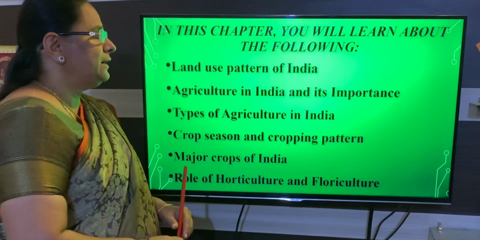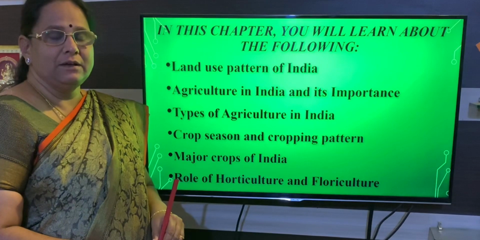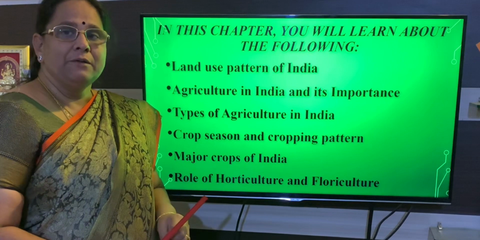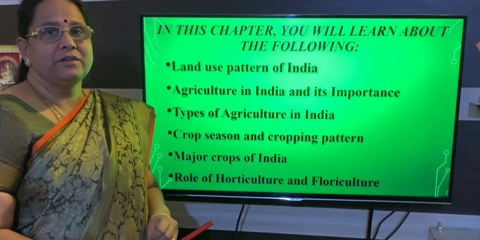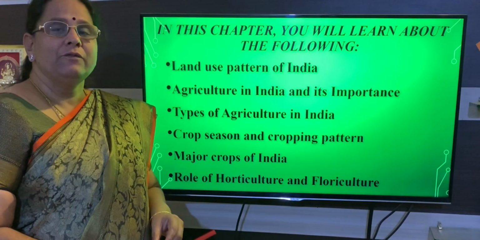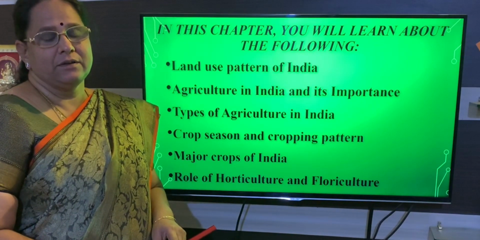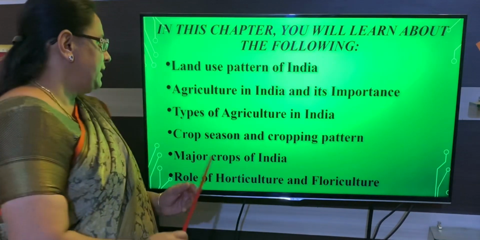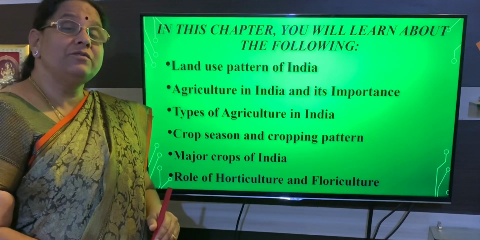The next one, agriculture in India and its importance. We learned what agriculture is and its importance. In that we learned main livelihood, the tertiary sector, the industry sector, and also food and fodder. With that I told you 2 more points to be remembered regarding the increase in national income and revenue, and political and social situations.